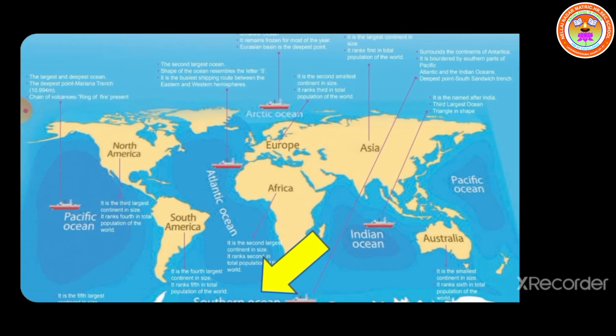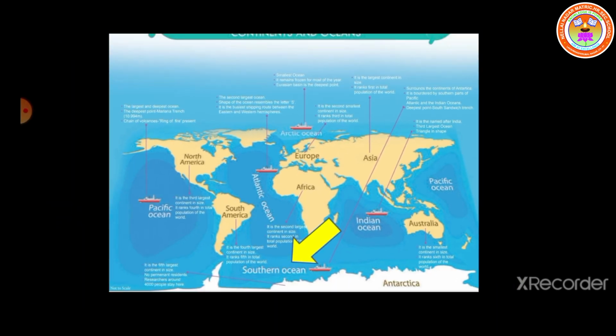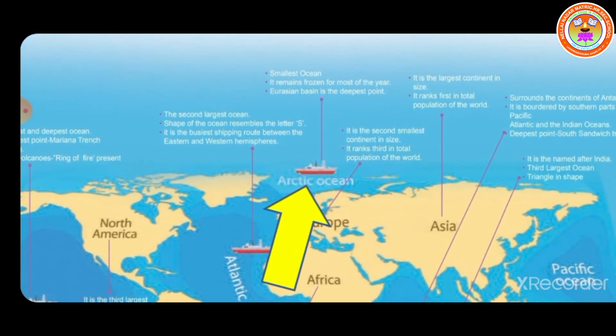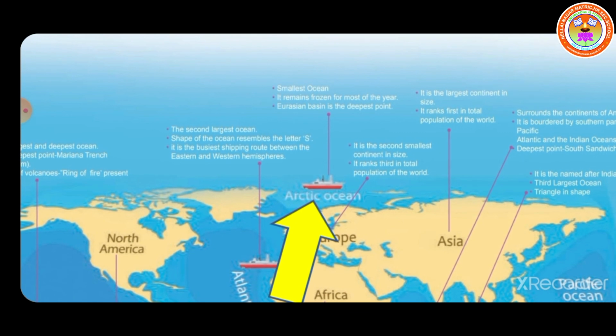Next, smallest ocean is Arctic Ocean. It remains frozen for most of the year. Eurasian Basin is the deepest point here.